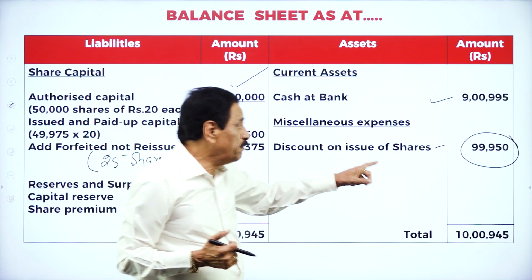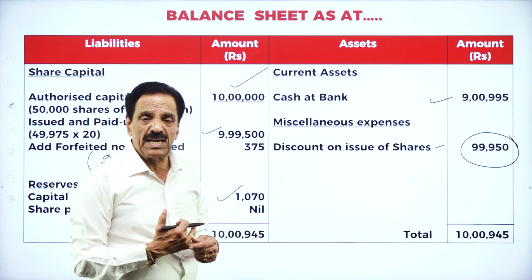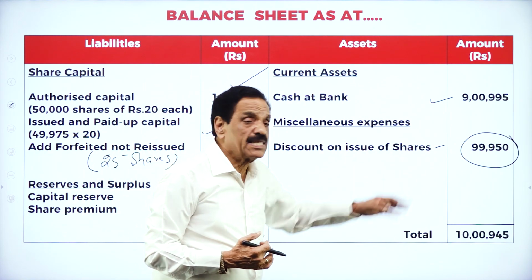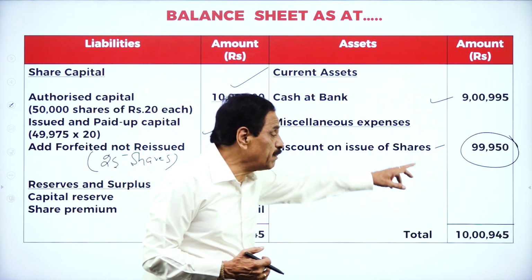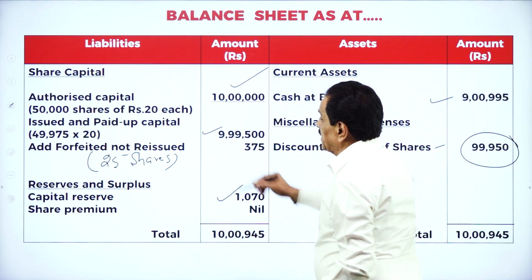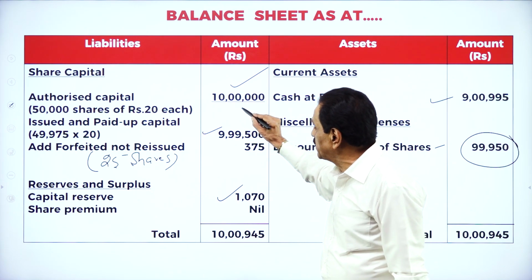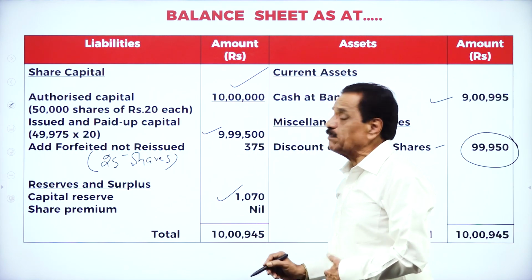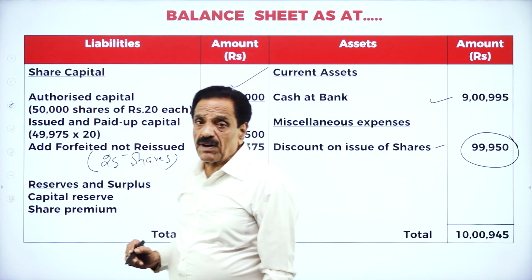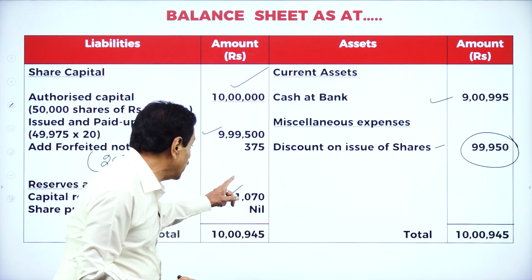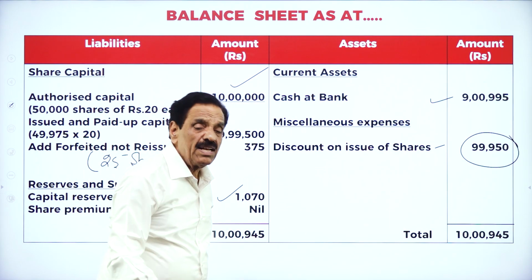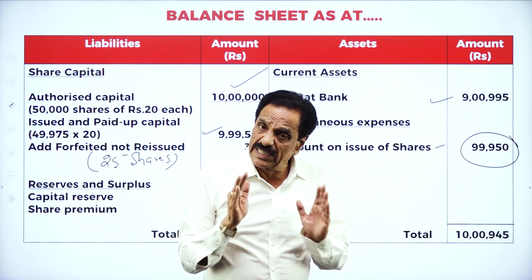99,950 will come. That will be shown on the asset side of the balance sheet. As per the Companies Act, it will be shown under the heading miscellaneous expenses and losses. So if you see, this is as per authorized capital. How much did you get? 10 lakh. How much issued and paid up? 9,99,500. How much capital reserve? 375. If there is a share premium, that will come here. If there is a discount, that will come here. It will tally.